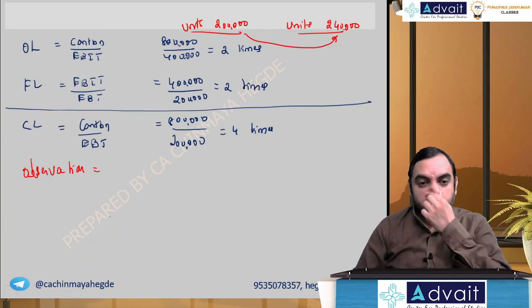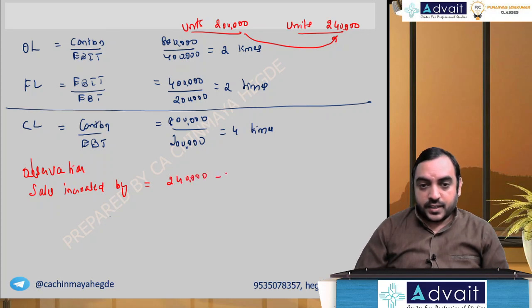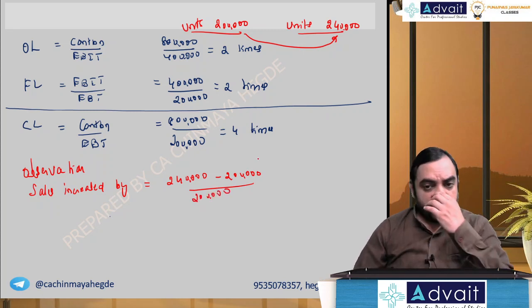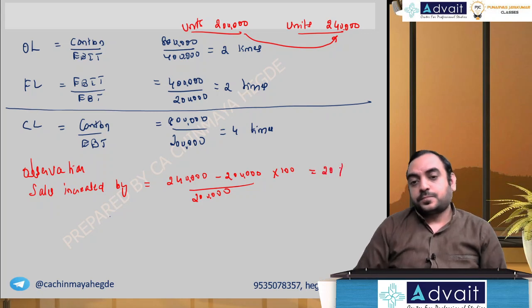Either way, sales increased by 2,40,000 minus 2 lakh, which is 40,000 by 2 lakh into 100, 20%.